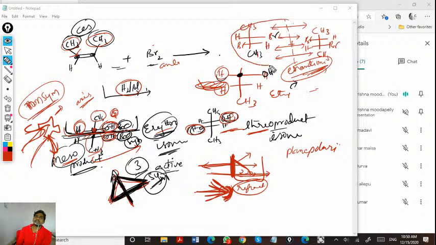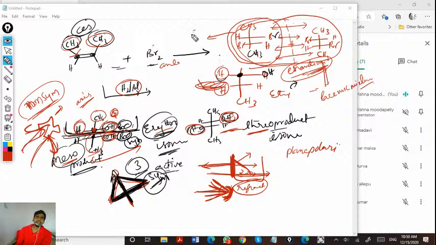If a mixture of enantiomers is there, then that is said to be a racemic mixture. Why is it said to be a racemic mixture? If one enantiomer rotates the incident light by, let's say, plus 60 degrees, exactly the opposite will be rotated by the other enantiomer, because they are mirror images, one and the same but opposites.